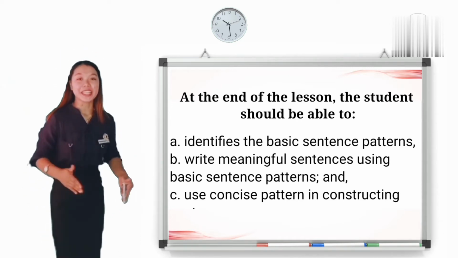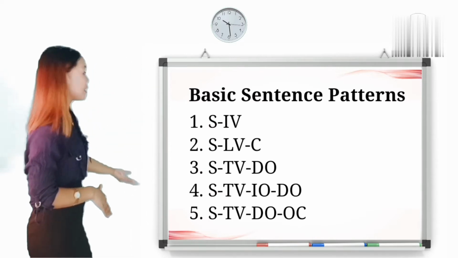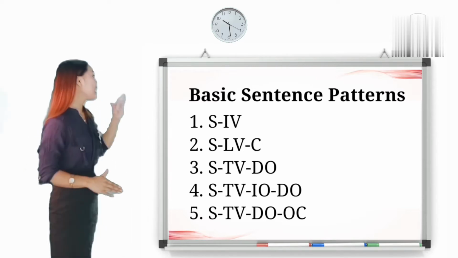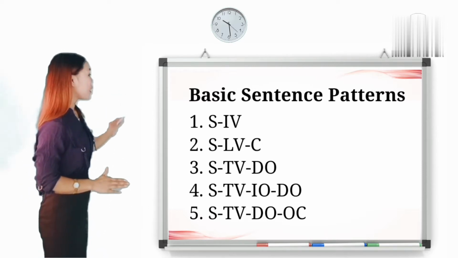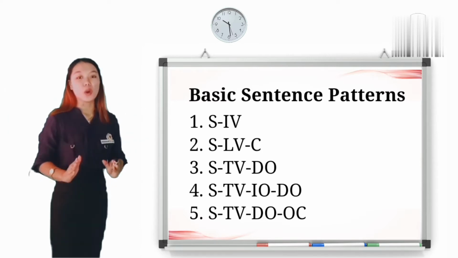So thank you. Let's proceed. These are the 5 basic sentence patterns. The first pattern is the SIB. Second, the SLBC, the STBDO, STBIODO, and lastly, STBDOOC.